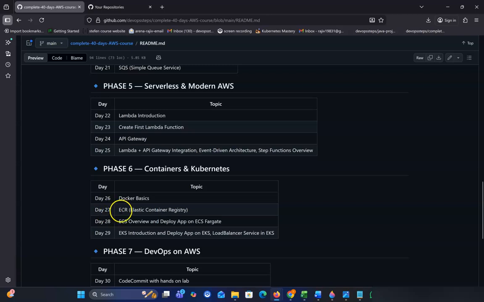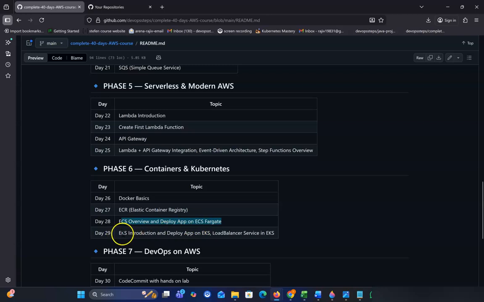So in day 27 we'll talk about ECR, Elastic Container Registry. And day 28 we'll talk about ECS, and we deploy an application to EC2 with Fargate. This is very interesting, and this class will be a completely hands-on demo.